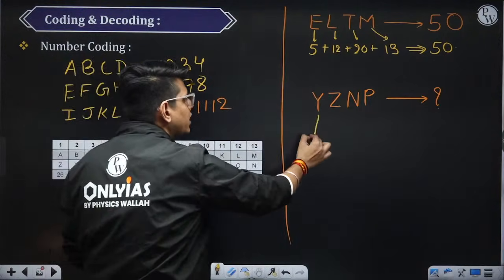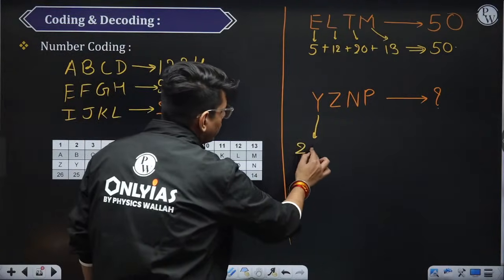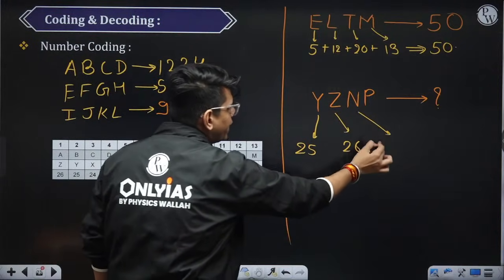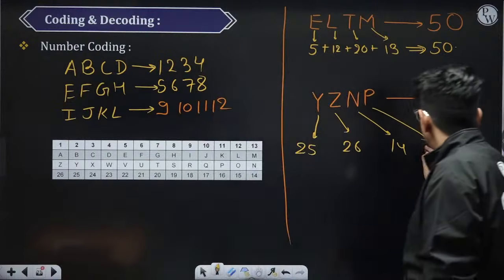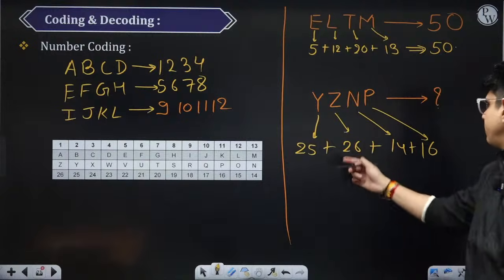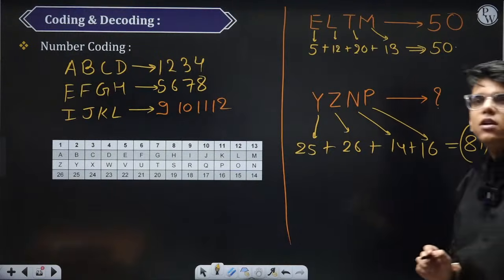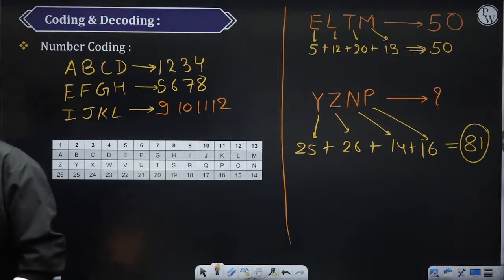What is the positional value of y? Y is 25. What is the positional value of z? This is 26. What is the positional value of n? This is 14. And what is the positional value of p? P is 16. So all we need to do is add all these. This is 51. This is 30. So basically the code for this will be 81. The code for y, z and p will be 81.